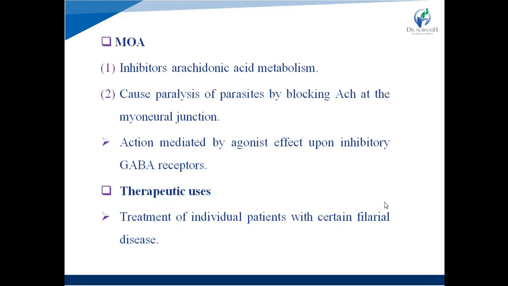Therapeutic uses: it is useful for the treatment of individual patients with certain filarial diseases, right? This filaria or microfilaria infects the person and causes infection in different organs of the person. For example, lymphatic filariasis, right? Then tropical pulmonary filariasis, etc.